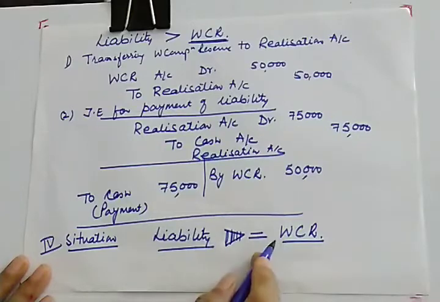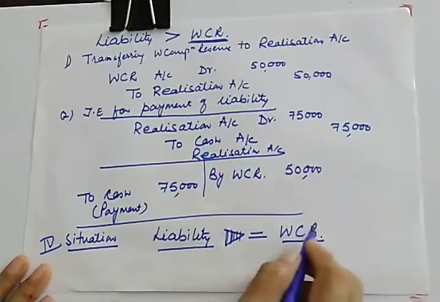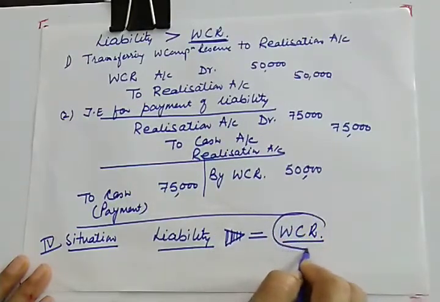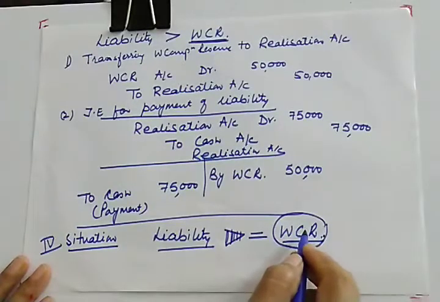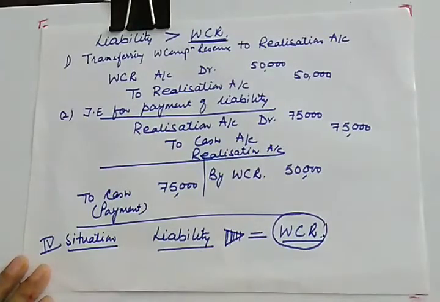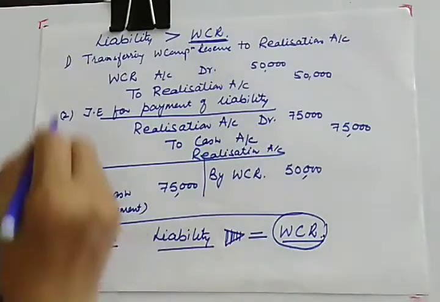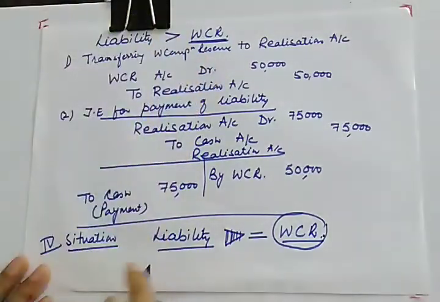So here also you will be passing 2 entries. First entry for transferring full amount to workman compensation reserve to realization, and second entry for making payment towards the liability.